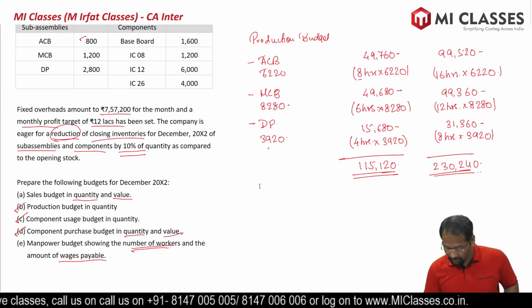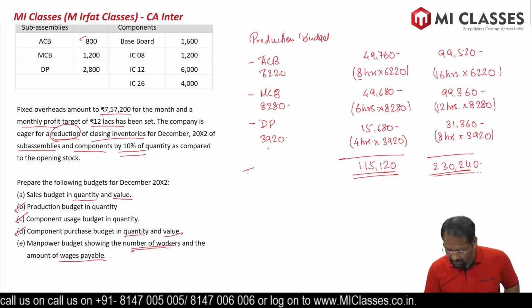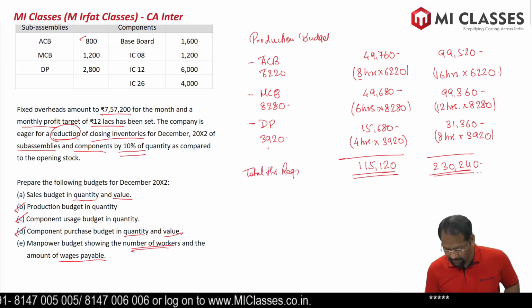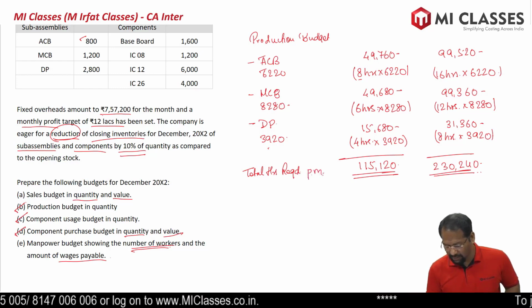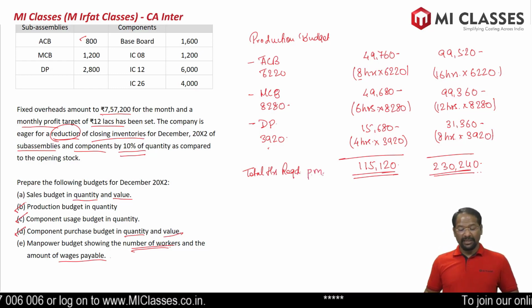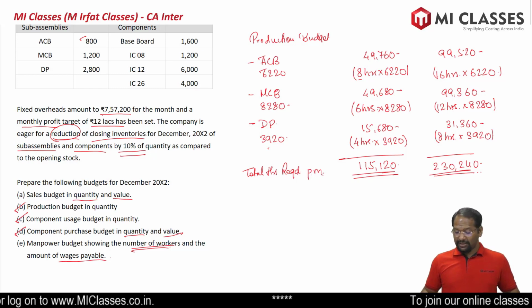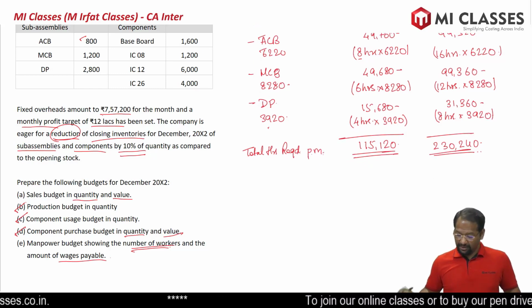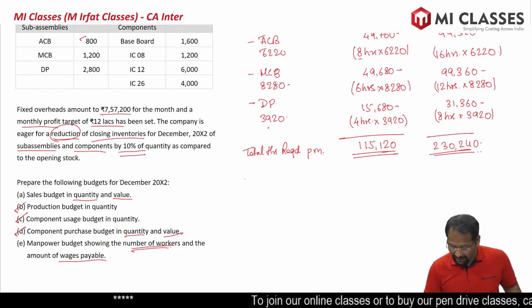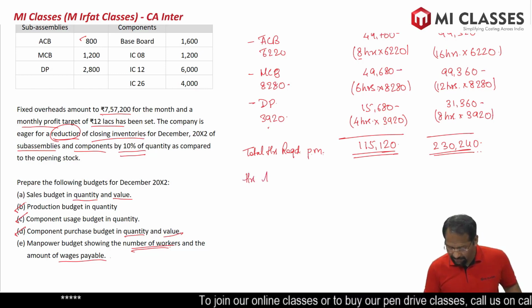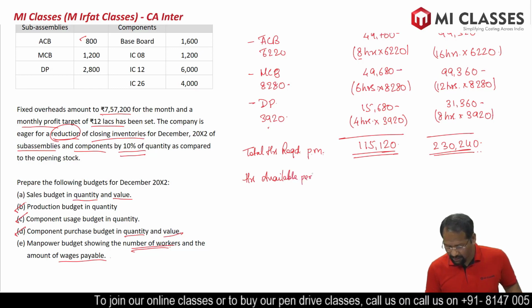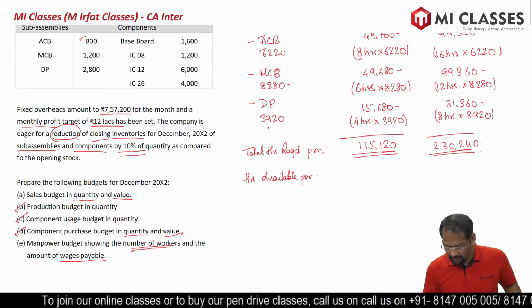So this is the total hours required per month, for grade A and grade B. So next we have to calculate the number of workers. So from here only we can subtract hours available per labor or per worker.